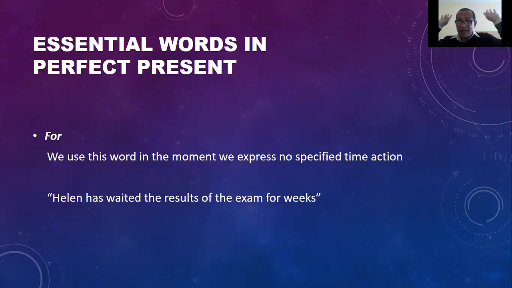Okay? I don't know exactly the quantity, how many weeks, you can use for. 2 weeks, 3 weeks. Helen has waited for the results of the exam for weeks. 4 weeks. And this does not express exactly the quantity of weeks that Helen has waited.